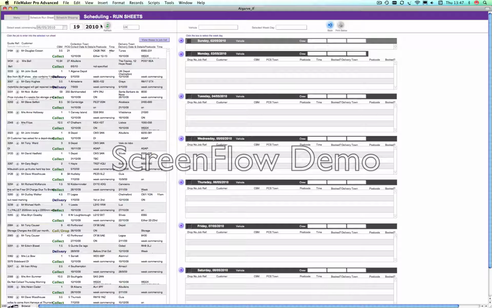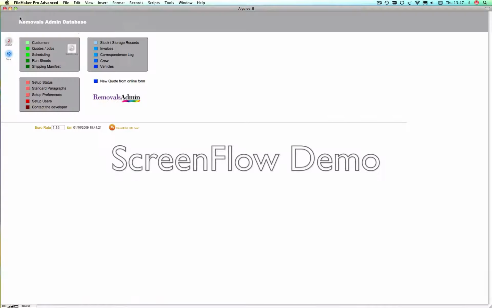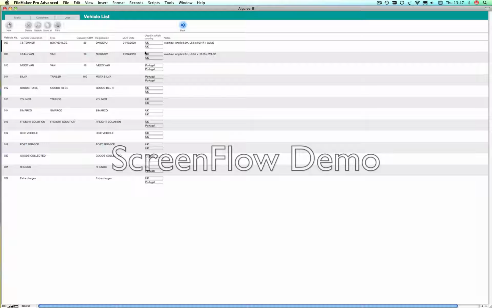Now, back to the menu, just so that I can quickly show you that there's a vehicle set up as well, and you can see which country these vehicles are being used in. Incidentally, these countries are available to edit yourself, so while we've got a system that's set up for UK and Portugal, it could be anything that you wish in here.